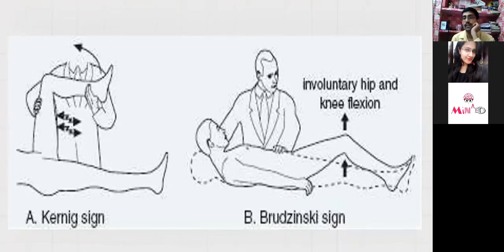If the patient is in the supine line, the lumbar spine is extended in the normal supine position. As you flex the hip joint, the lumbar spine is going to flex. Initially the lumbar was extended. As you take the legs up at the hip joint, it will become flat, a comparative flexion.